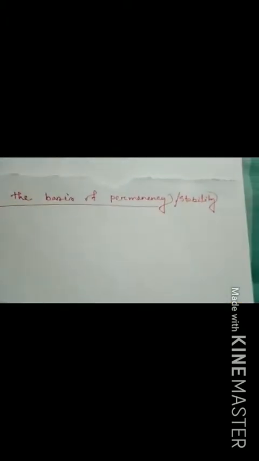So this is the fourth type of resource, that's why I write here D. On the basis of permanency, or you can say on the basis of stability, we generally classify the resource into four types. First one, exhaustible resource.